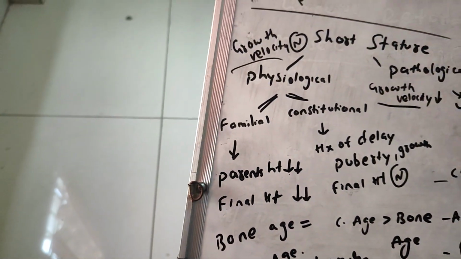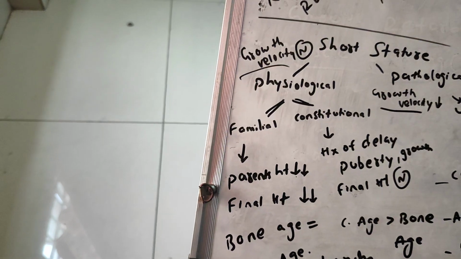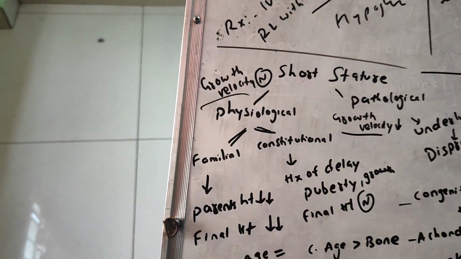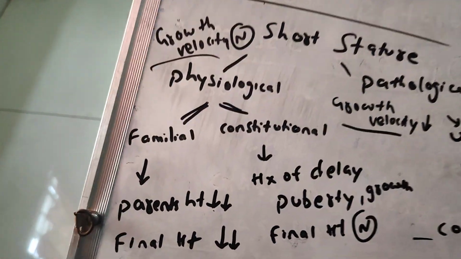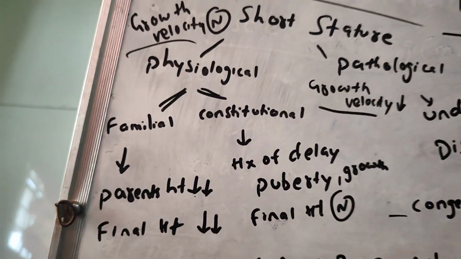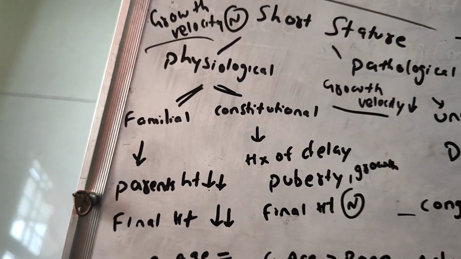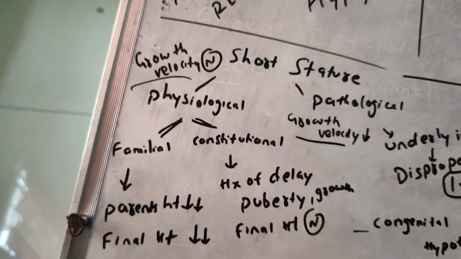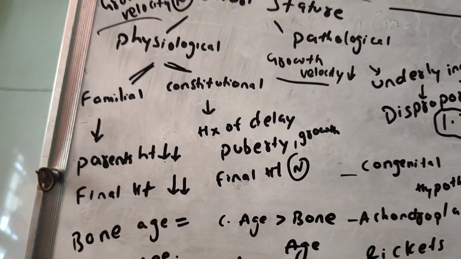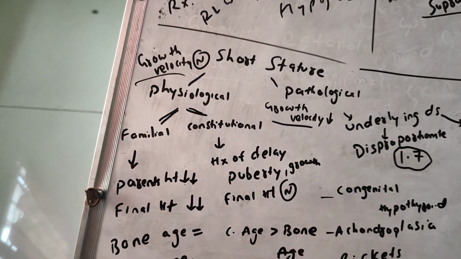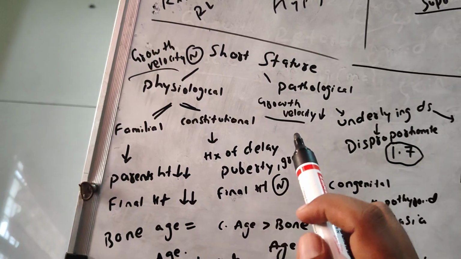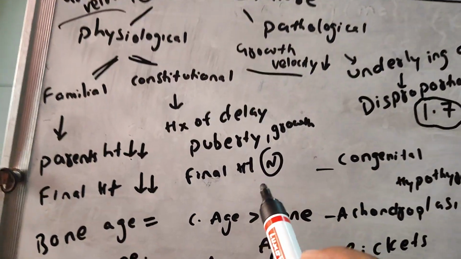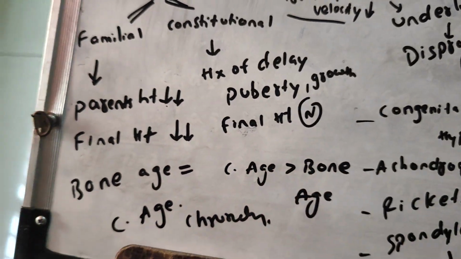That comes under the familial. See, a family having a history of shortness is called familial short stature. Coming to constitutional short stature, in this the question will say there is a history of delayed puberty or growth. Here the final height will be normal.